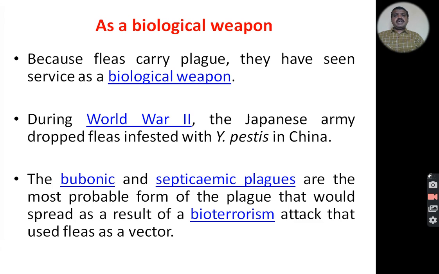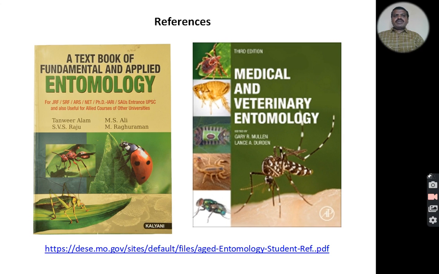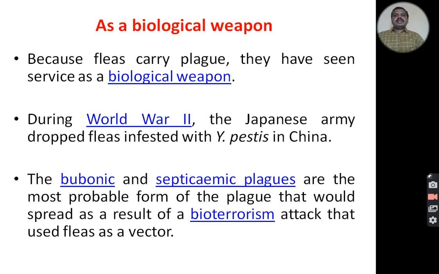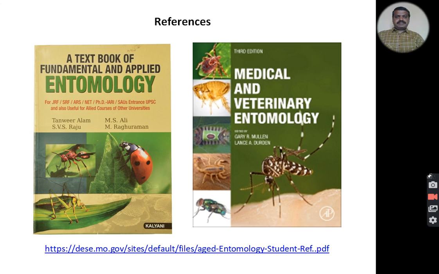So this can be used as a biological weapon, and sometimes nations use it as a weapon of bioterrorism. So this is all about the vectors of Siphonaptera, the fleas, which act as vectors in transmitting potential disease-causing agents from one person to another.